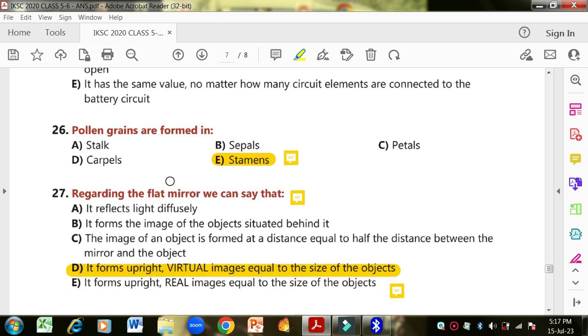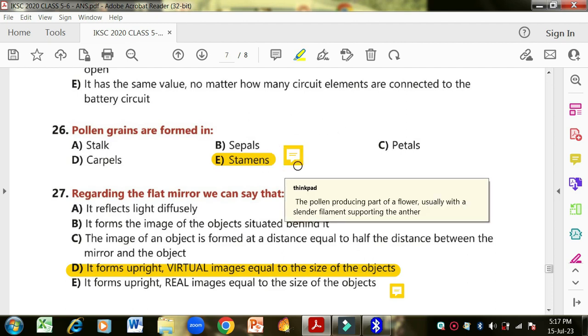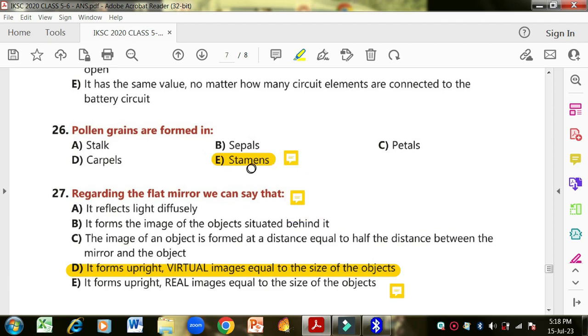Okay, number 26. Pollen grains are formed in stalk, sepals, petals, carpels, or stamens. Pollen grains are formed in stamens. Here you can see the definition of stamens. The pollen producing part of a flower, usually with the cylinder filament supporting the anther, that is called stamens. So pollen grains are formed within the stamens.